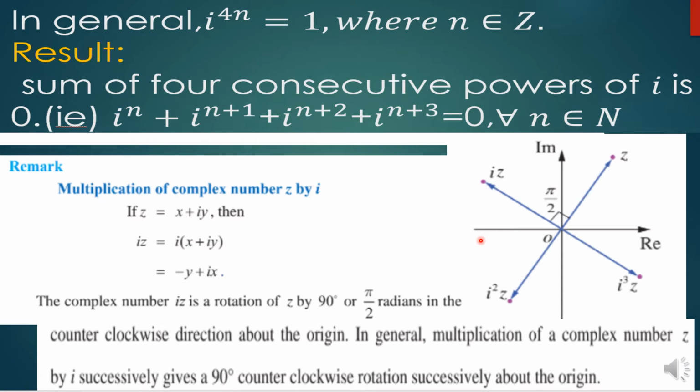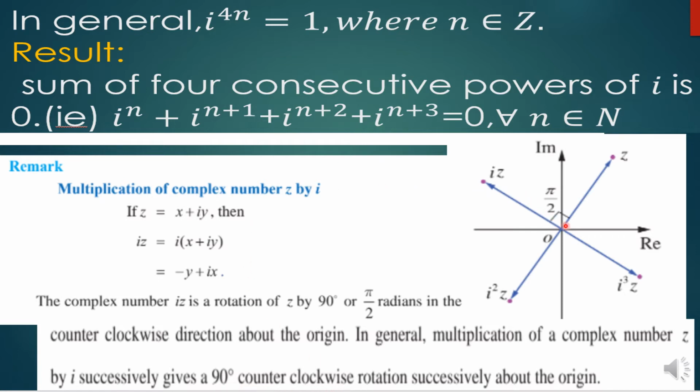So what they have given here is when we rotate a complex number, that is when we multiply a complex number by i, then that complex number is rotated by 90 degrees. Okay, so in general, multiplication of a complex number z by i successively gives a rotation of 90 degrees in the counterclockwise direction.